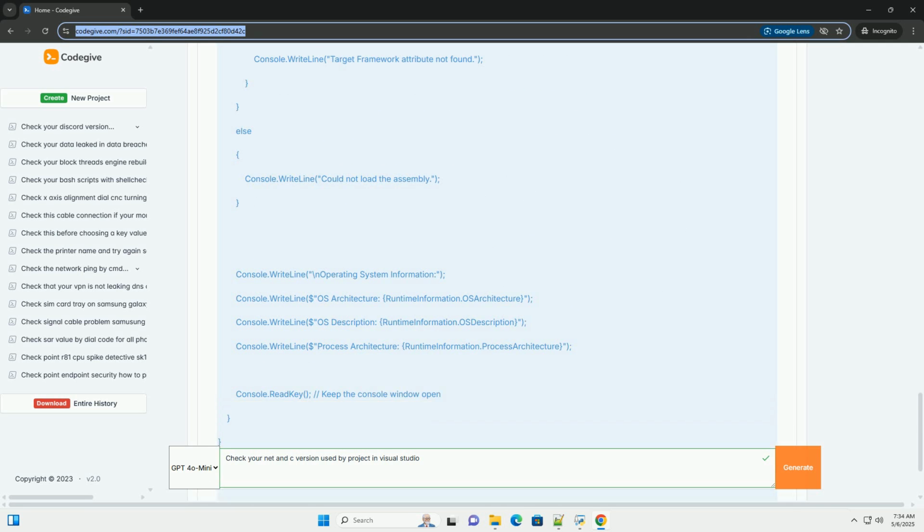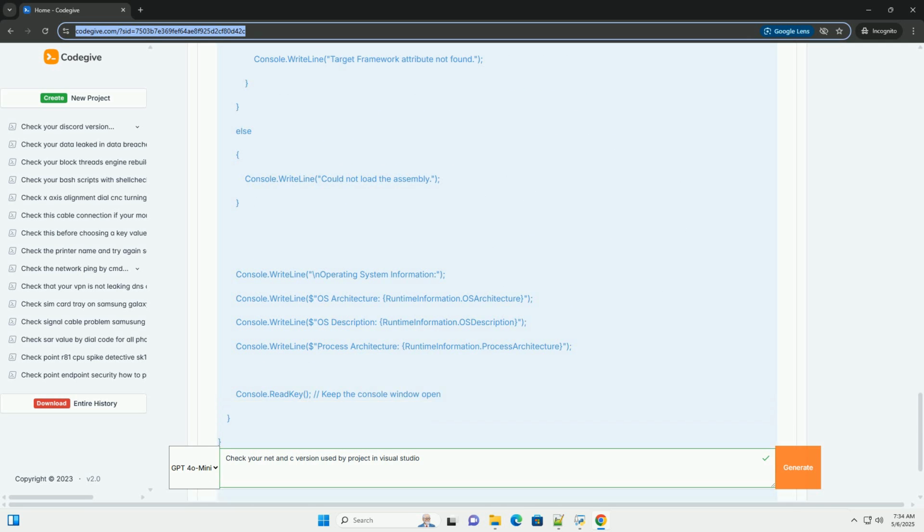Dependency management. The .NET version targeted by your project affects the versions of NuGet packages you can use. Some packages may only be compatible with specific .NET versions. Troubleshooting. When you encounter errors, knowing the exact .NET version and C# language version can help you narrow down the cause and find solutions.